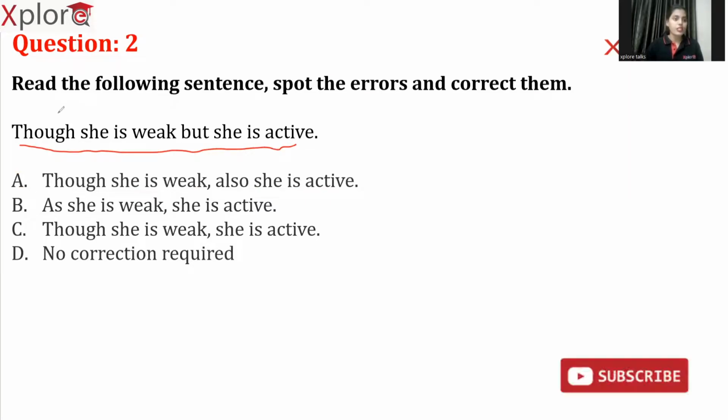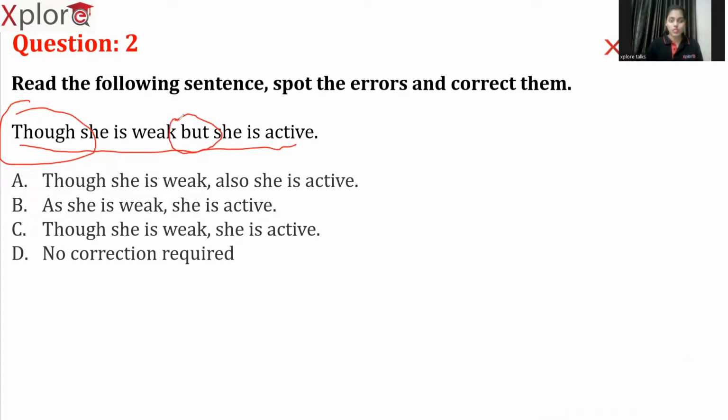So the mistake here is using two contrast signpost words in the same sentence. So what does it mean by contrast signpost words? For example, let's just say that I like this song and that song, which means that I like both the songs, right? Both the phrases, whatever I'm combining here by using the term and, are positive.